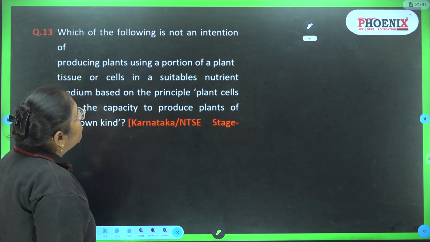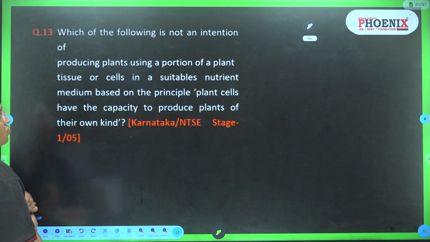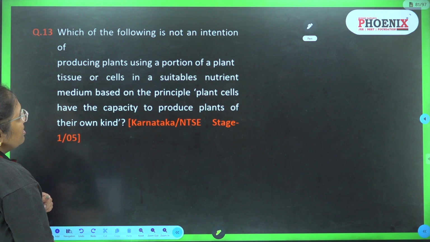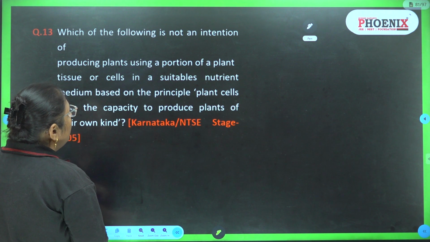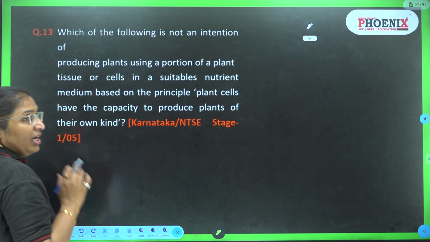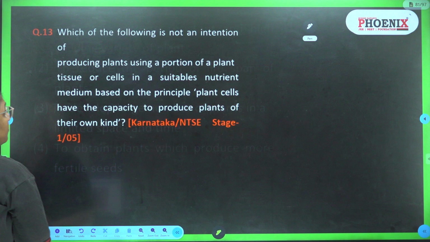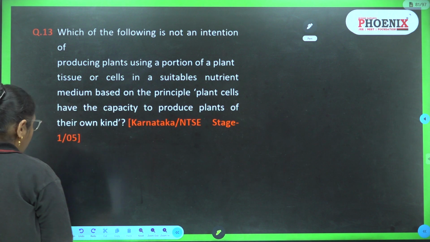Which of the following is not an intention of producing a plant using a portion of plant tissue or cell in a suitable nutrient medium, based on the principle that plant cells have the capacity to produce a plant of their own kind? So basically this is tissue culture. Now let's see the statements. We have to find which is not an intention.